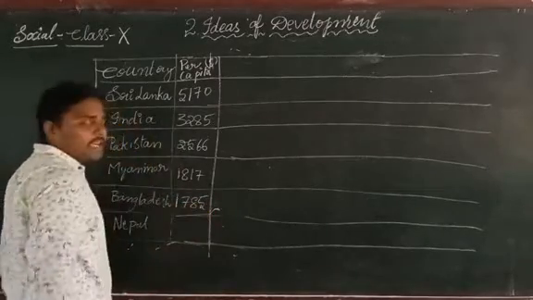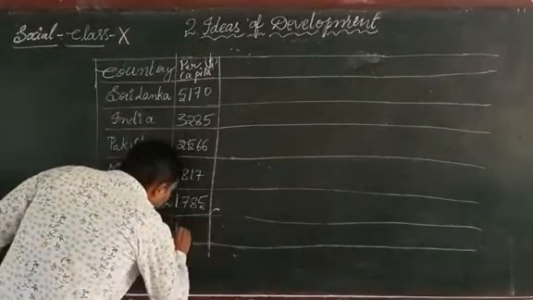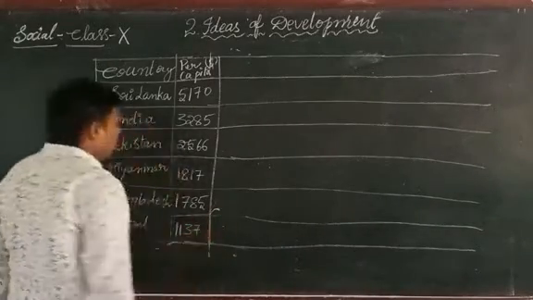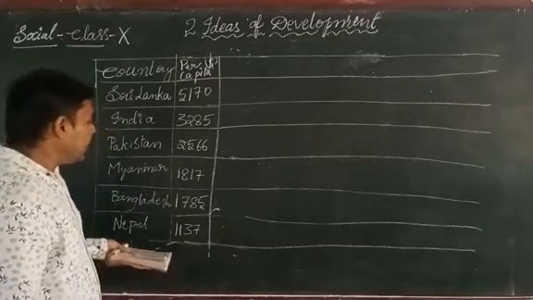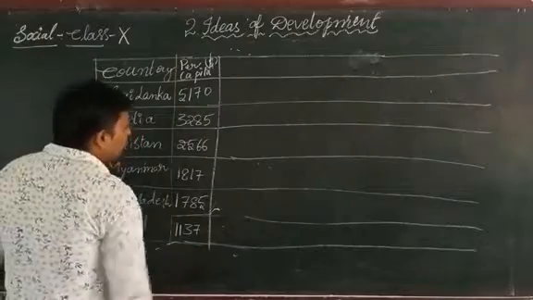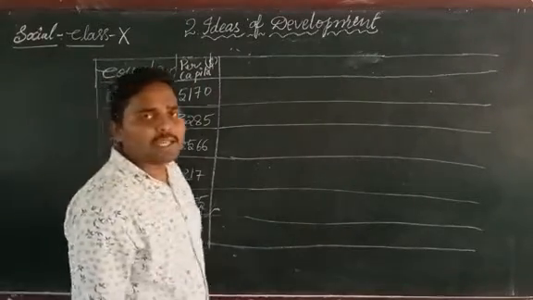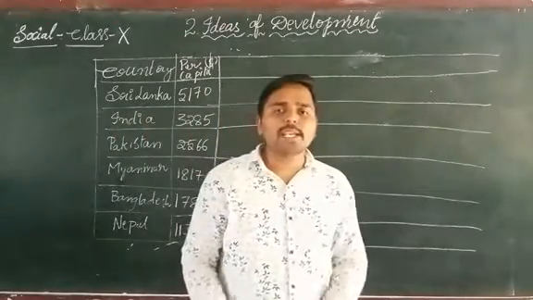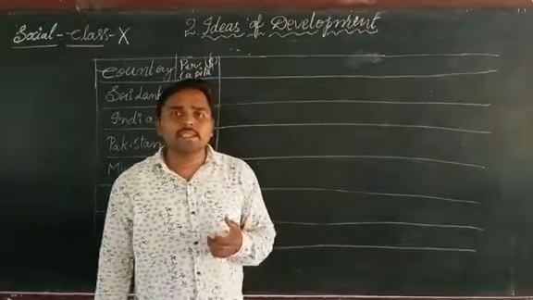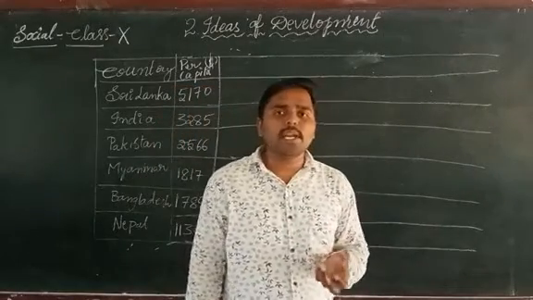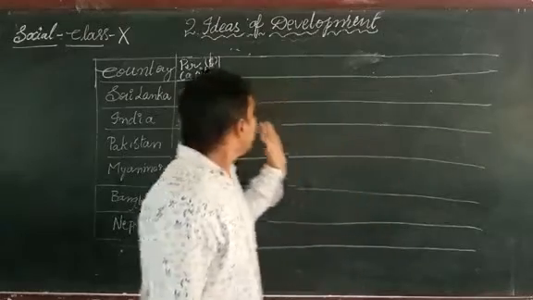and $1,785 in Bangladesh, and $1,137 per person in Nepal, getting the average income of $1,137. Okay, per capita income is always shown in US dollars. Per capita income means the total income in the country divided by the total population in the country.